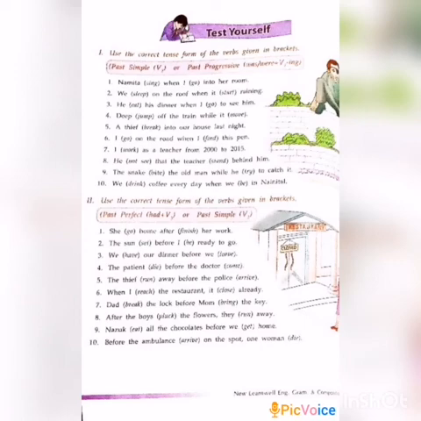For the second Roman, use the correct tense form of the verbs in the given bracket. In the first Roman, 10 sentences are given. For the second Roman, had plus V3 for the past perfect, or the simple past, V2. Here also 10 questions are given. On page number 93, the third Roman is also a past tense exercise. Use the correct tense forms of the verbs given in the bracket: V2, or the past perfect, have or has plus V3.